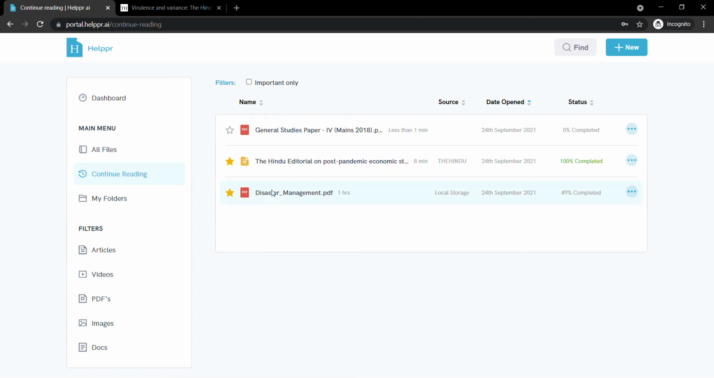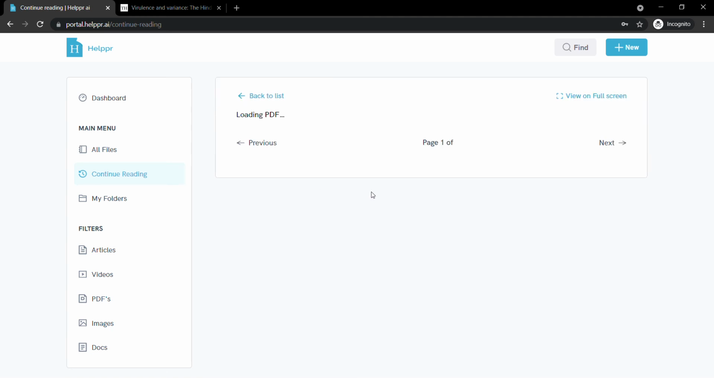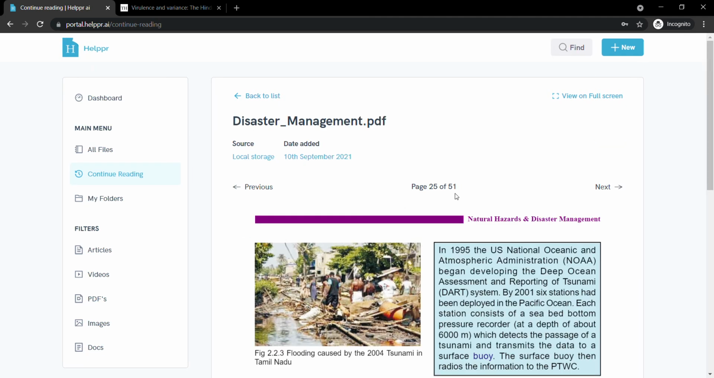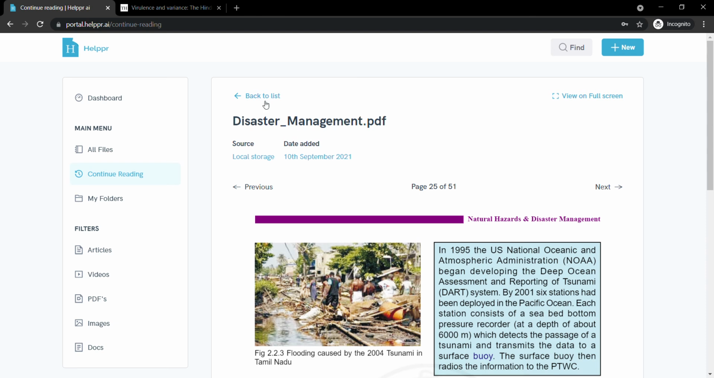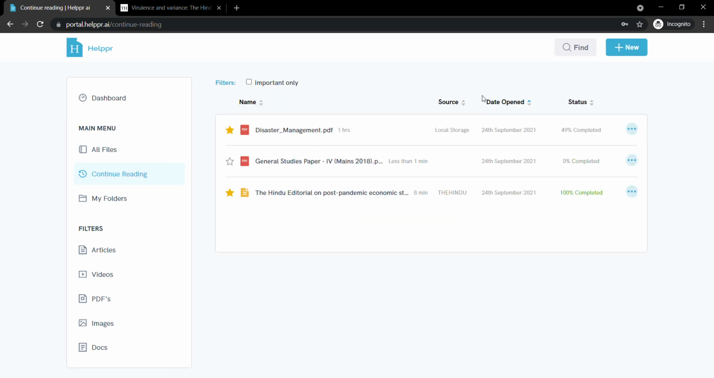So let's say I was reading the disaster management PDF and I read 49% of it, and I read it on the 24th. Alright, so if I open it again, it will open from the page where I last left it. So it opened from the 25th page, right, where I left this PDF before. Just like that, if you are done with the file, it will show 100% completed.